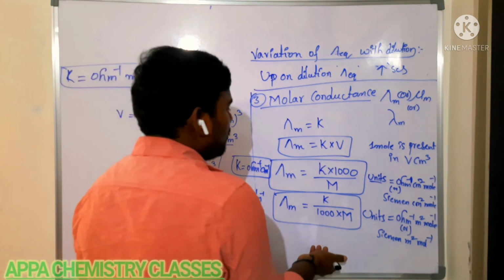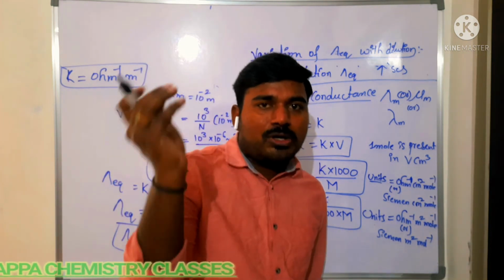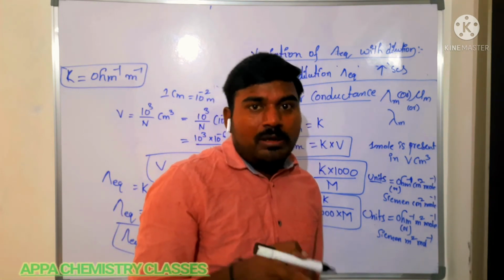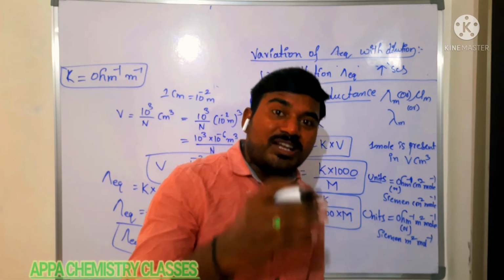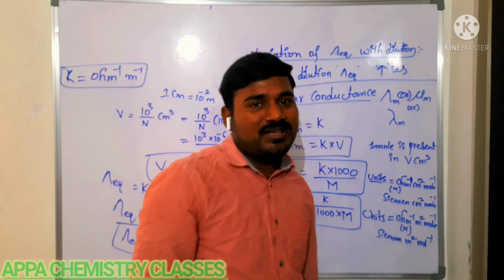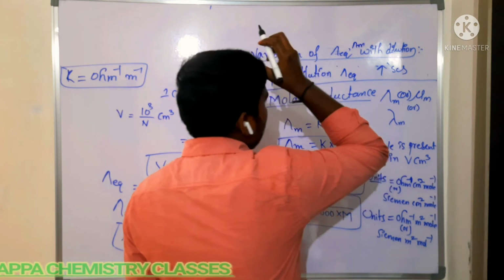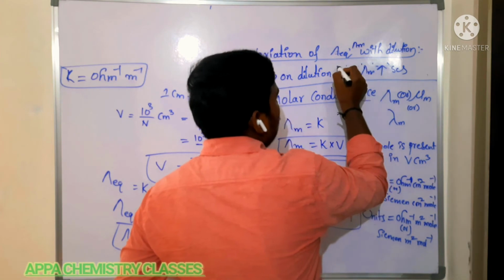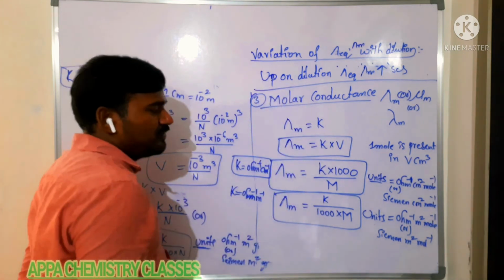Now what about the variation of molar conductance? Upon increase in dilution, that is upon increase of solvent in the electrolytic solution, the electrolyte present is 1 mole only. But that 1 mole of electrolyte will undergo a greater degree of dissociation, that is, it forms more ions. When it forms more ions, its conductance increases. So upon dilution, equivalent as well as molar conductance both increase. Is that clear? That is the variation of conductance.